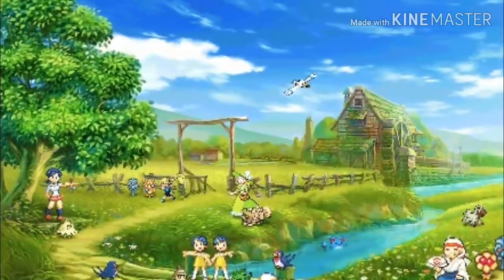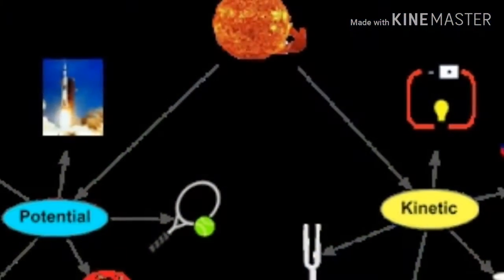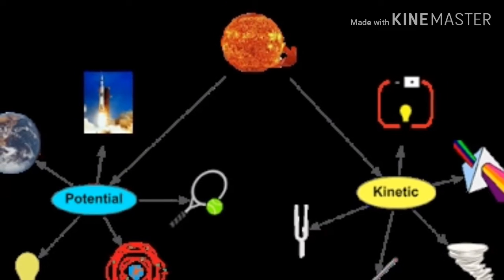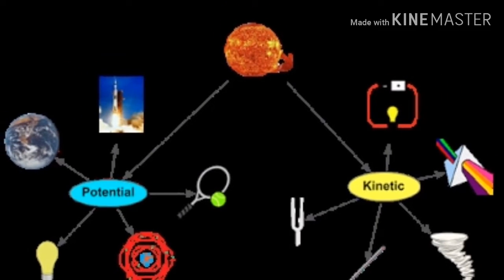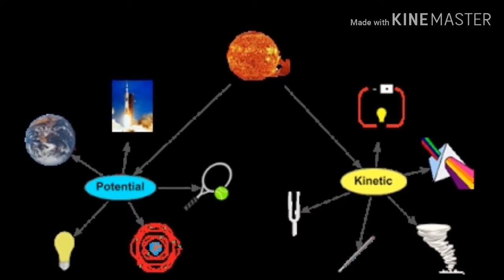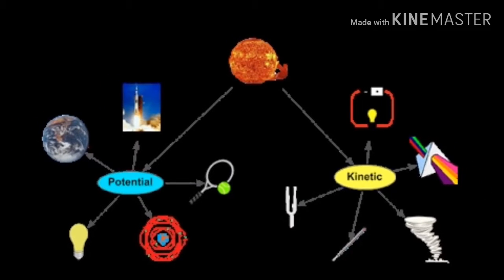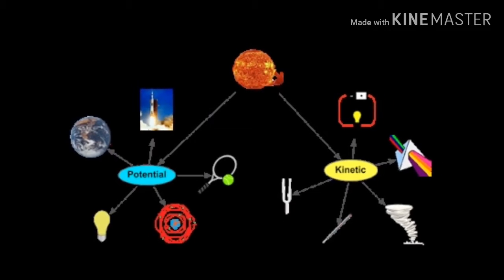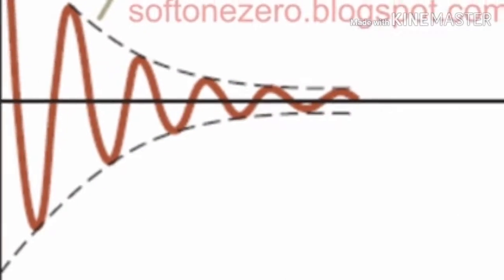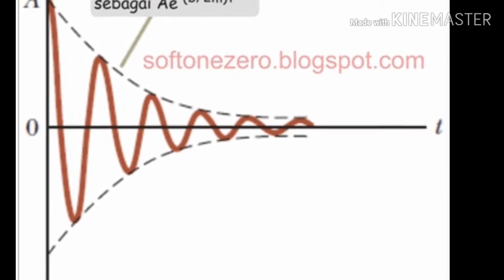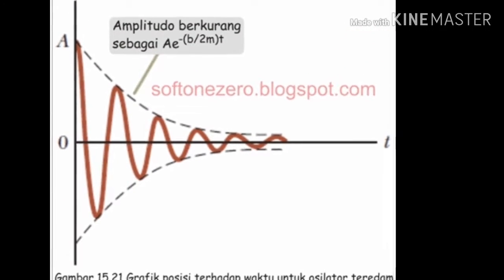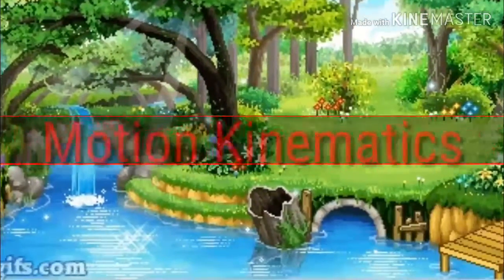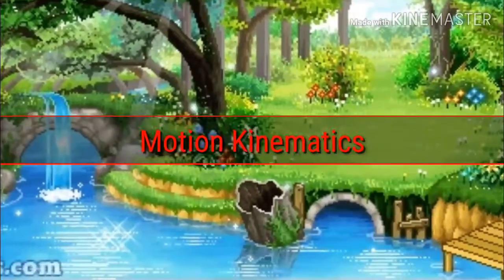My next point is division of motion. Movement in an object is generally influenced by two types of energy, namely potential energy and kinetic energy. Both and change in motion can be divided into two types, oscillating and non-oscillating. Now that I've discussed the division of motion, I will now discuss the motion kinematics.